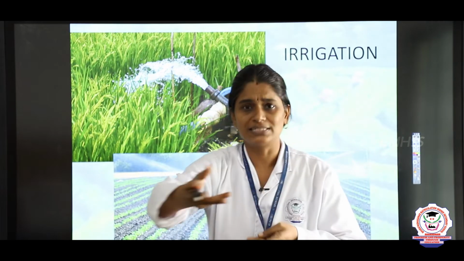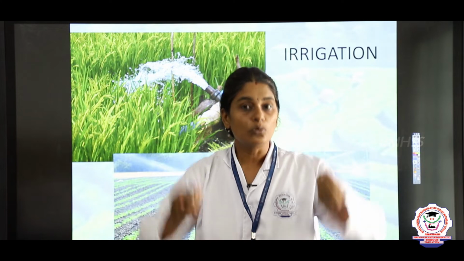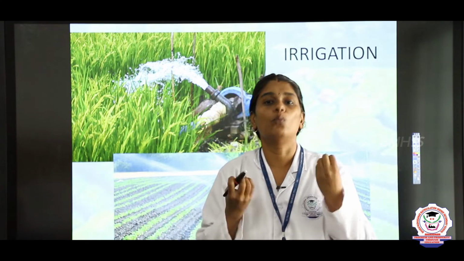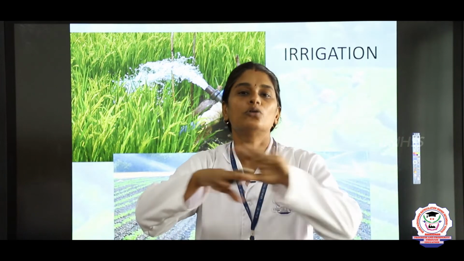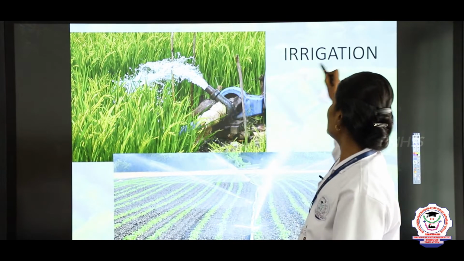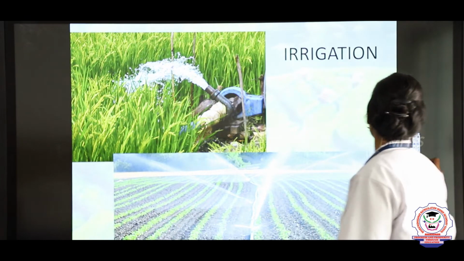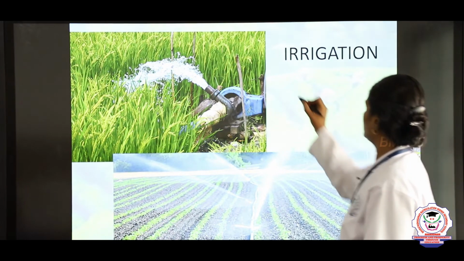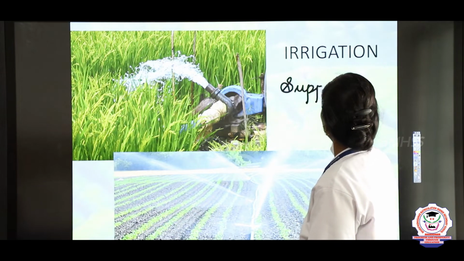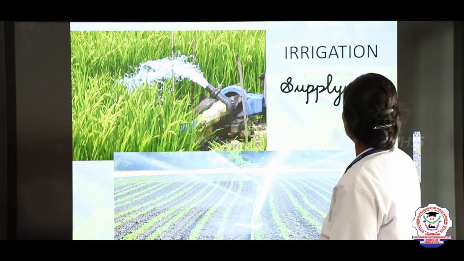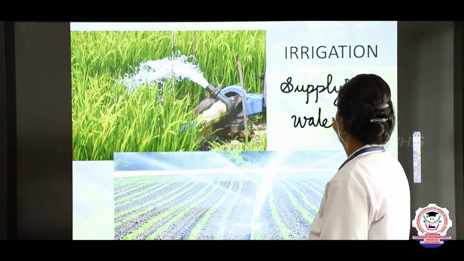Once you sow the seeds, you can see small baby plants will grow, right? Those plants need what? They need water. That is called irrigation, supplying of water to the crops. I-R-R-I-G-A-T-I-O-N. So irrigation is nothing but supplying water to the crops.